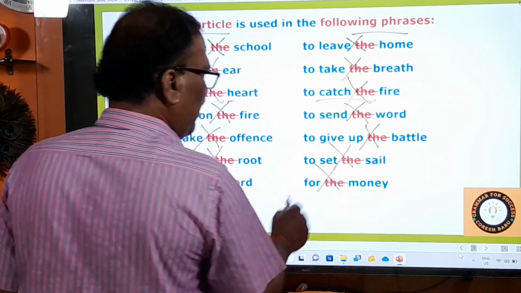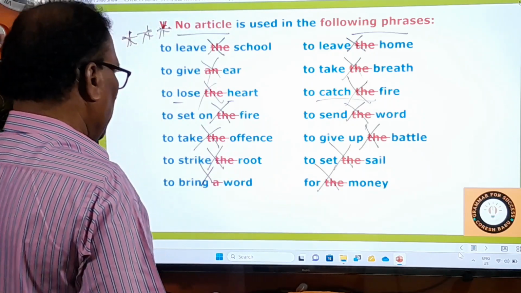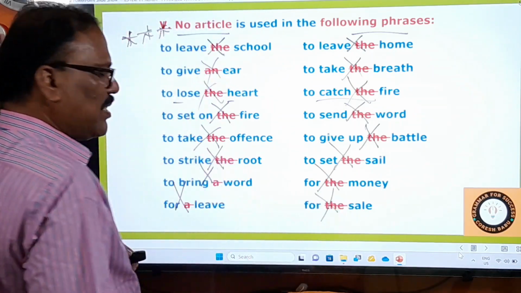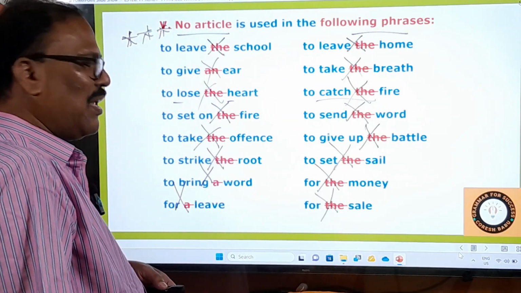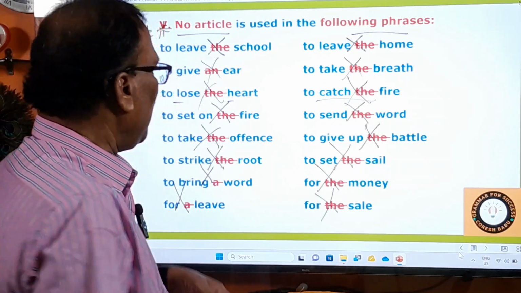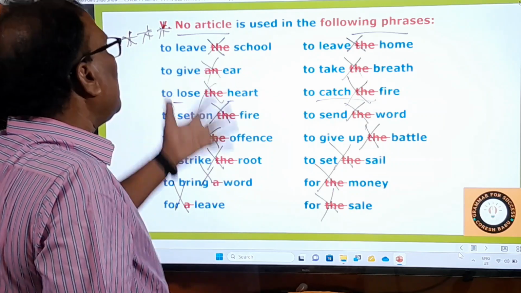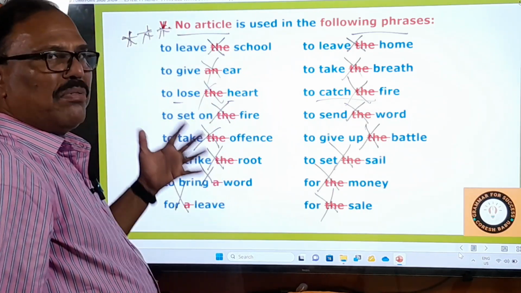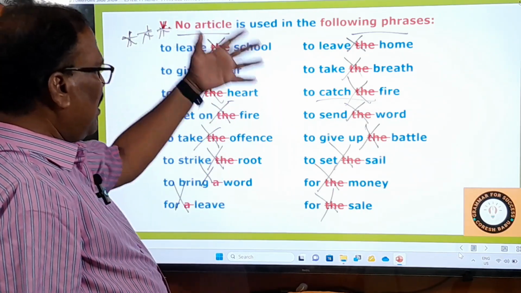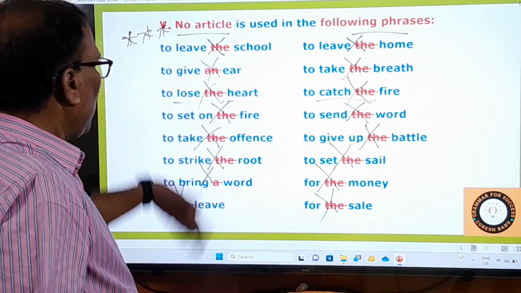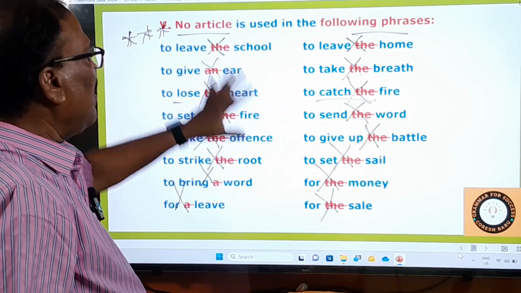word. For money, you cannot say for the money, and for leave, and for sale. For sale only you have to say: the house is for sale, but you don't say the house is for the sale. These are all very, very important phrases in which people erroneously use an article. That should be avoided. And the red colored and struck off articles should not be there.